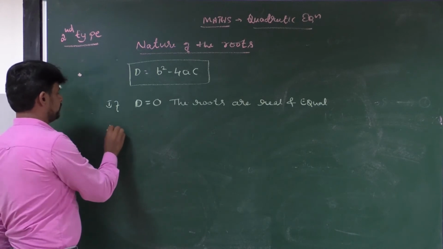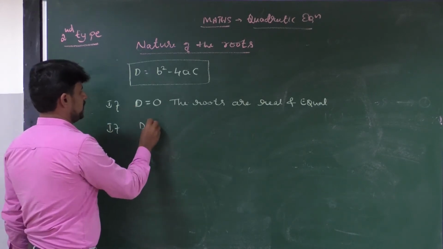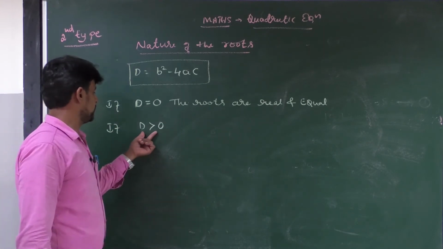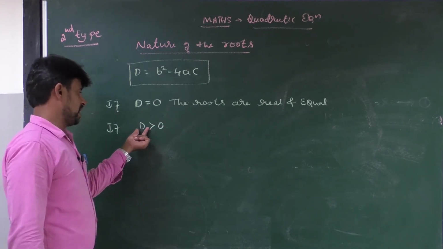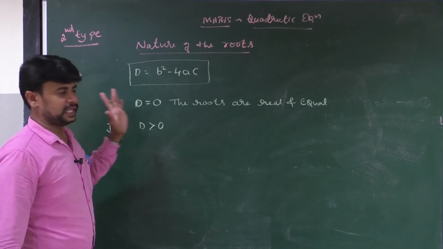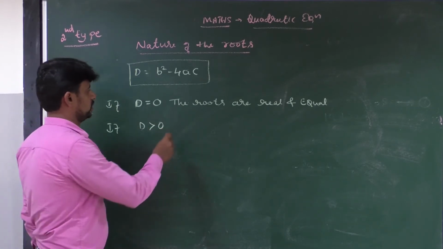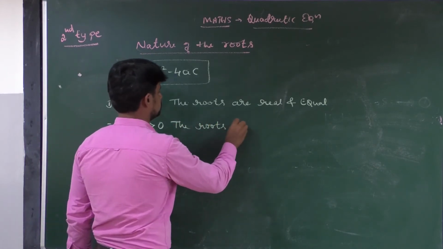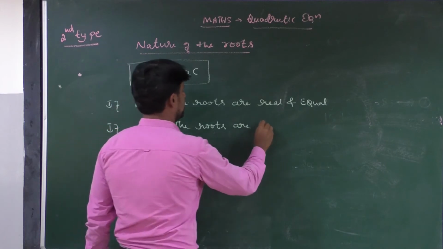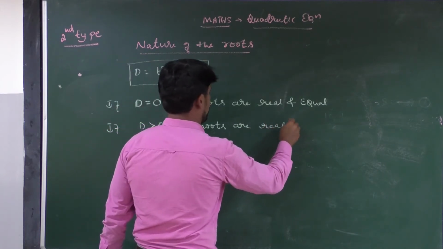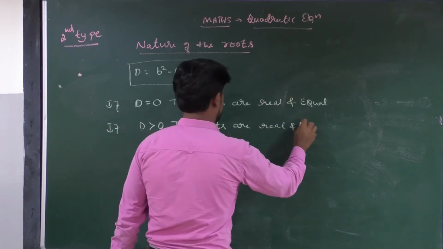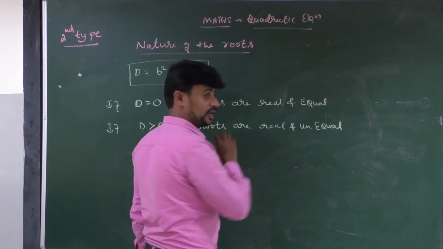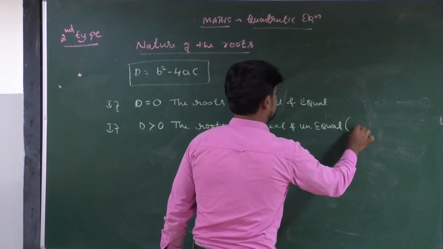Okay. If the value of d is greater than 0, in case when you solve the question, if we get the value of d greater than 0, like 2, 5, 10, what is the nature of the roots? We call it as the roots are real and not equal, unequal, real and unequal. Another name for unequal is real and distinct.